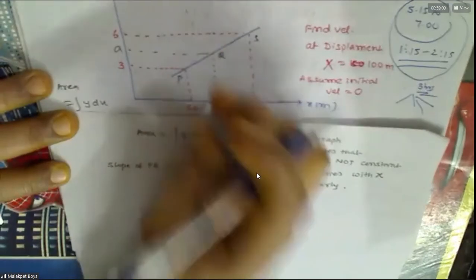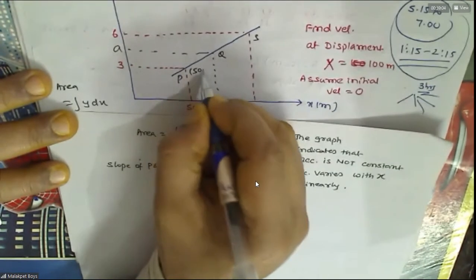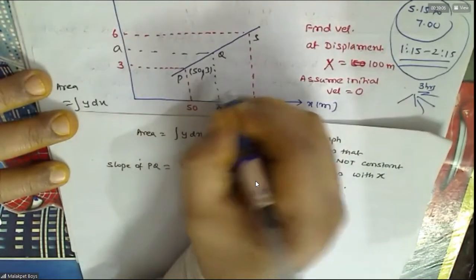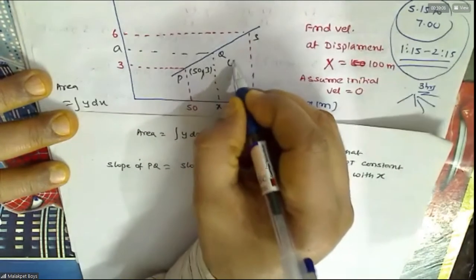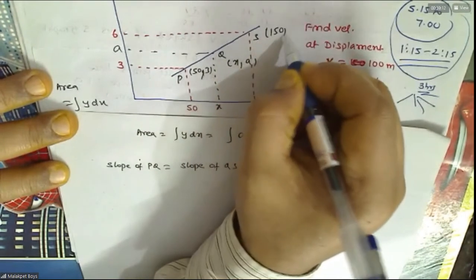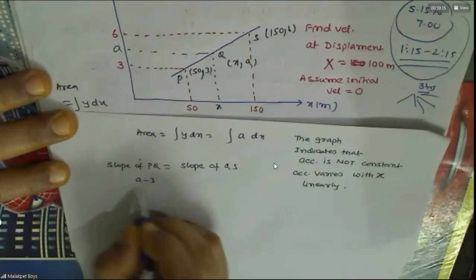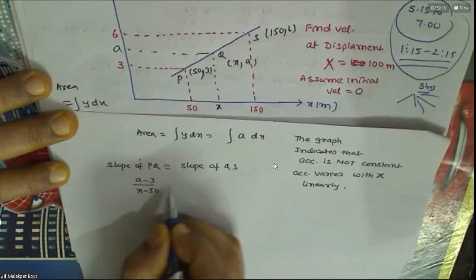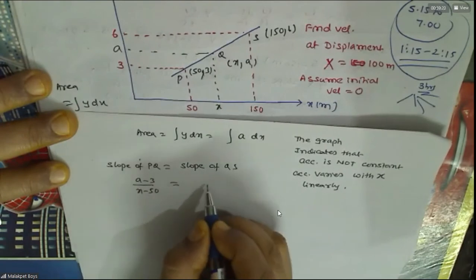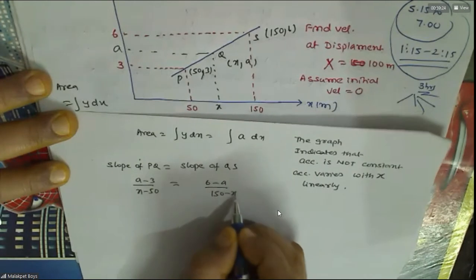Now this point we should know. For this, what are the points? X comma a. For this, what are the coordinates? 150 comma 6. So this is y2 minus y1 by x2 minus x1. QS is y2 minus y1 by 150 minus x.